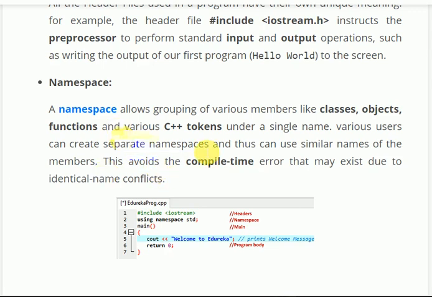This avoids the compile time error that may exist due to identical name conflicts. Like you notice that cout is present in std. Now you again create a cout which is present in another namespace. So the compiler doesn't know which namespace you belong to. Okay, so you need to mention that here.